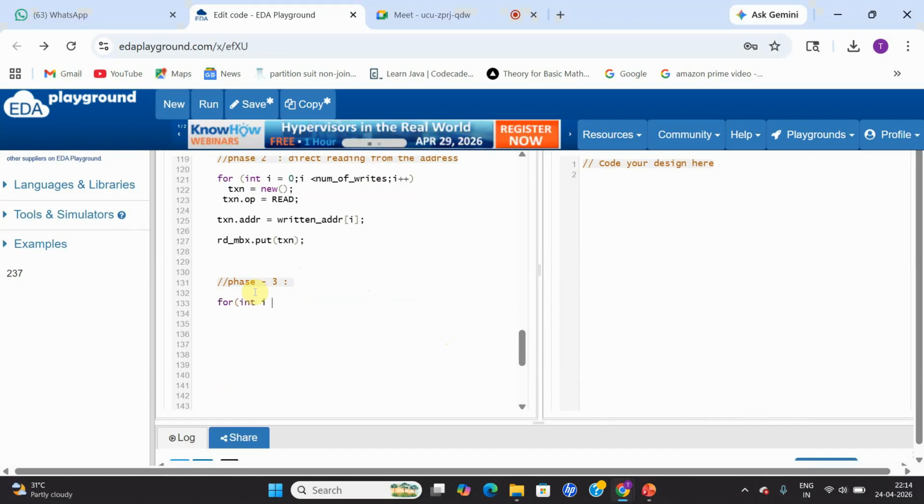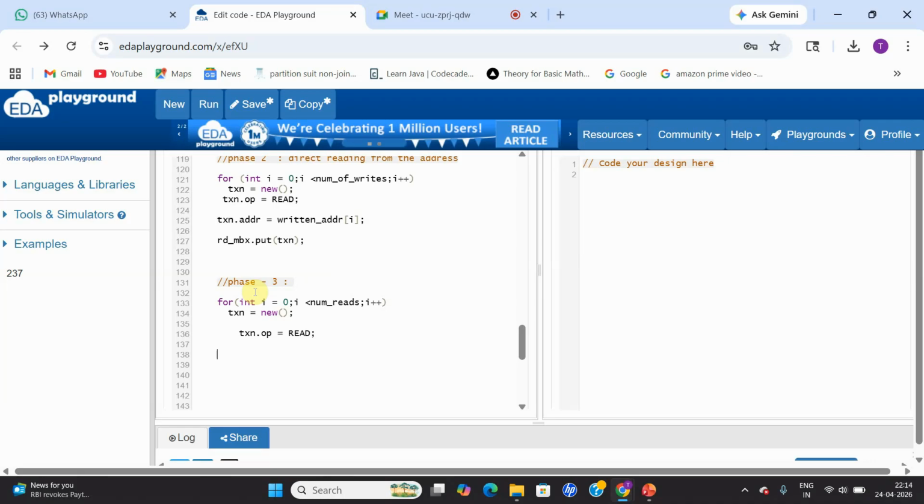For int i is equal to 0, i less than number of reads, and i is equal to i plus plus. We are going to create an object for this. Since I'm going to perform the read operation, I'm going to have txn.op is equal to read. Now here I'm going to randomize my address.